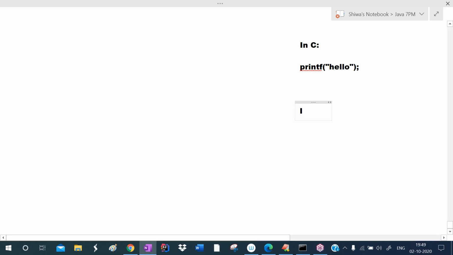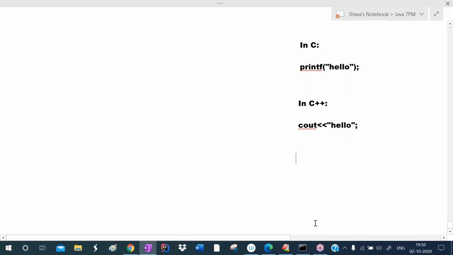Whereas in C++, we write cout insertion operator. Here cout is the object. With the help of the object, you are calling the overloaded operator method, the double less than method, and you are passing hello as the argument. So here also you are calling a method only. In C, you are calling the printf function. In C++, you are calling this overloaded method.